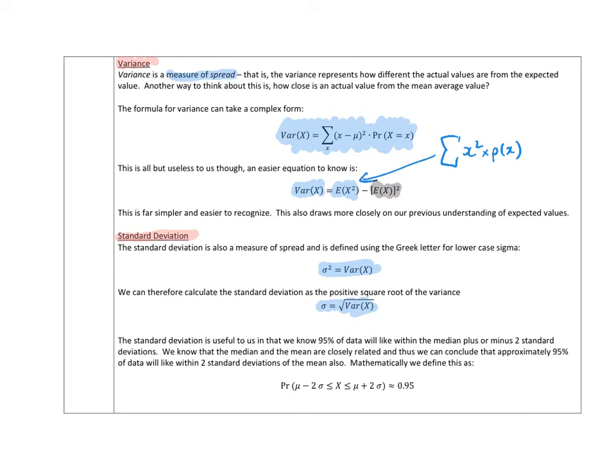Now, if we took the median plus or minus 2 sigma, we'd know that certainly 95% of the data falls between that. But because we have the mean, or the expected value, instead of the median, we know that's pretty close, and so this is approximately 95%. So we can find a good approximation for the 95% confidence interval simply by taking our mean, our expected value, sometimes called mu, and adding or subtracting 2 sigma.